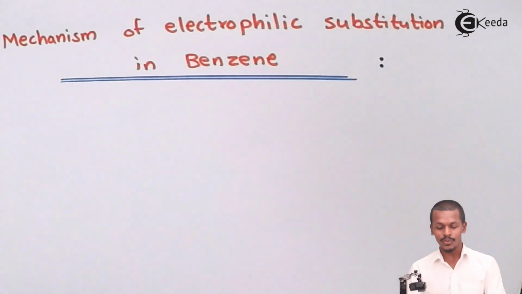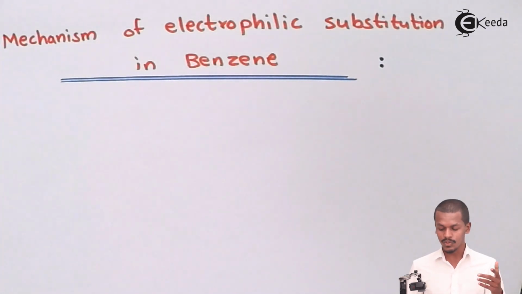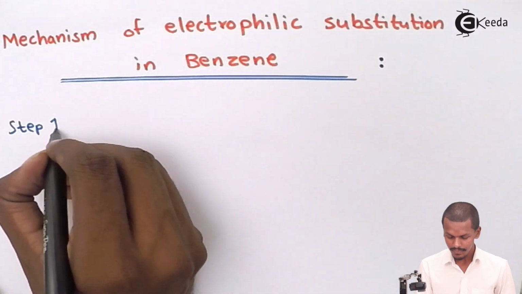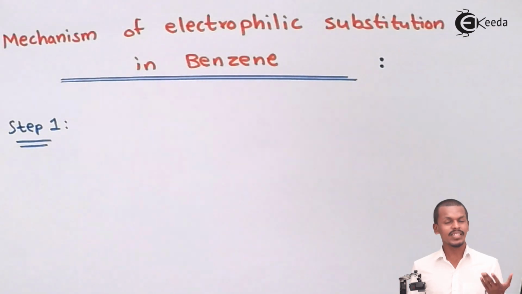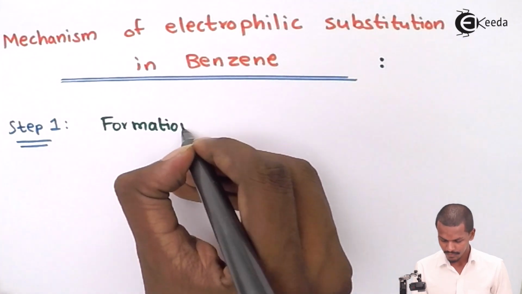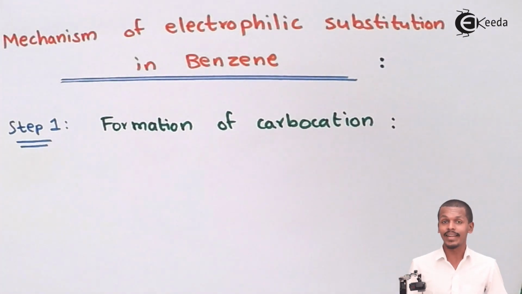So now we are going to talk about the mechanisms involved in the electrophilic substitution in benzene. Basically there are two steps involved in this mechanism. These are the main two things that I am going to talk about: step number one and step number two. So talking about the first one, that is the formation of carbocation takes place.